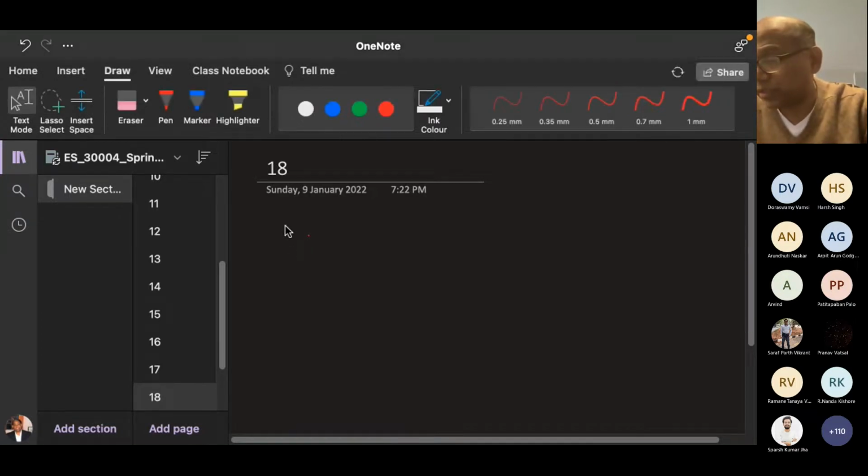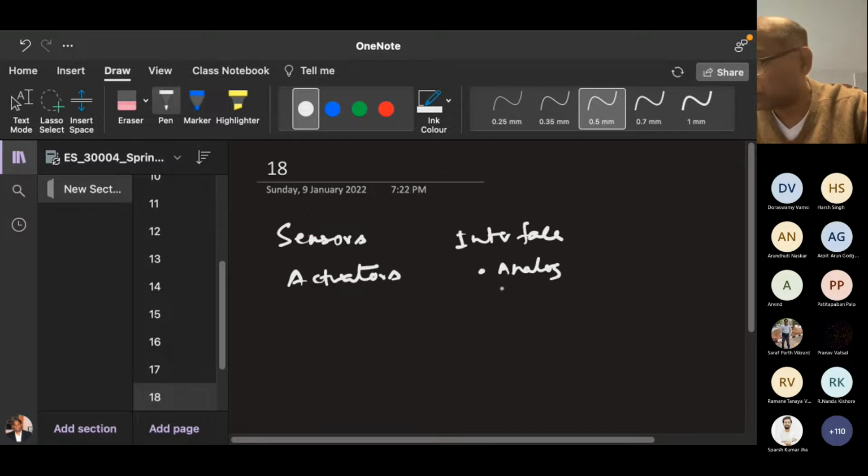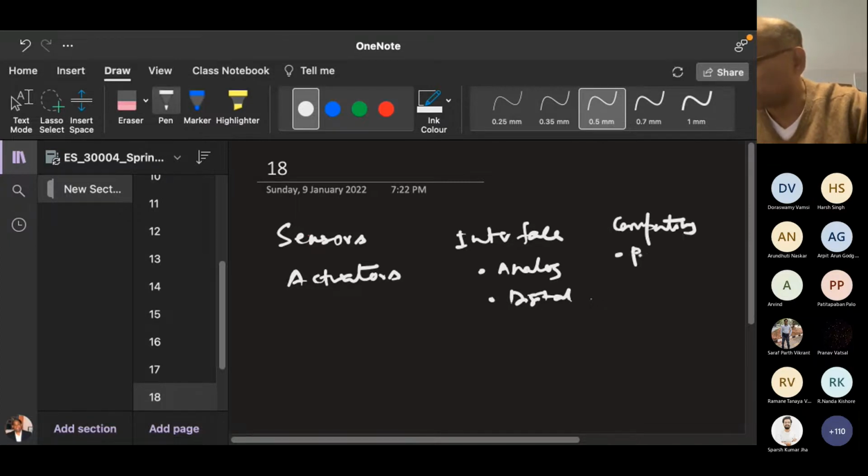So that means you got sensors, and one more thing which is added: sensors and actuators, then interface, which has analog and also digital, then computing, which is called processing, then communication.